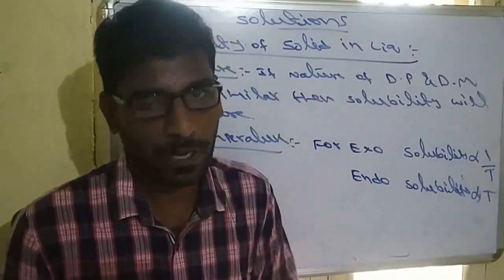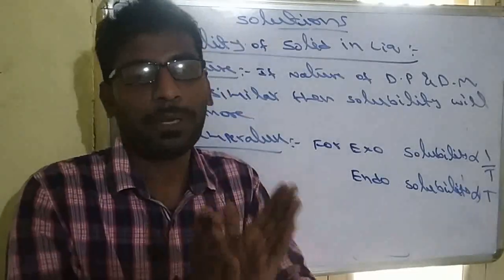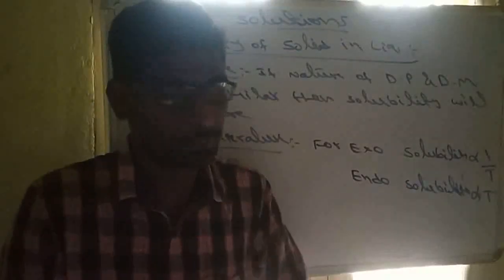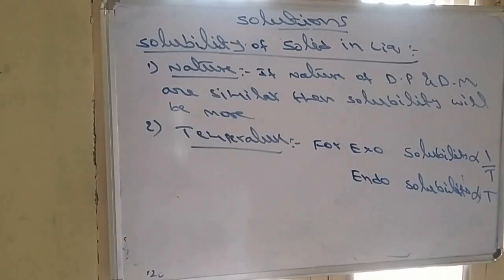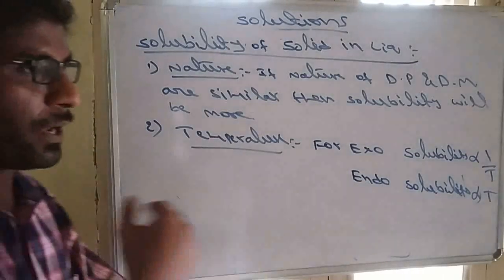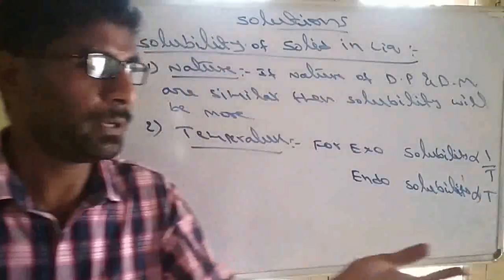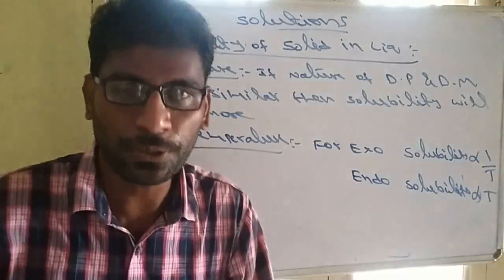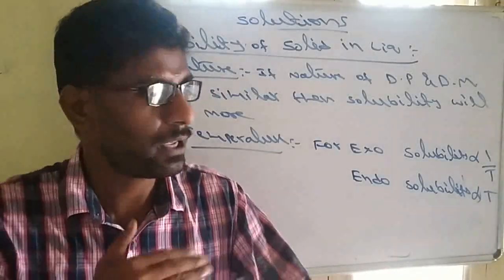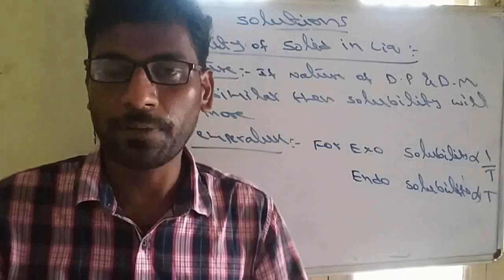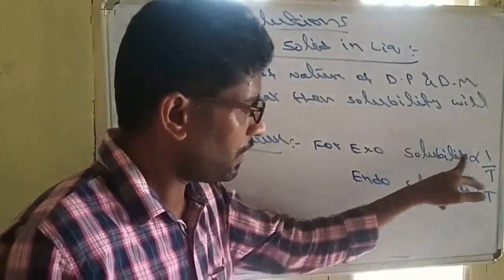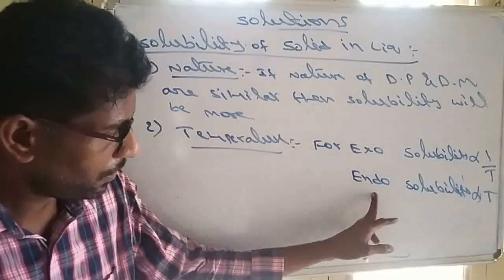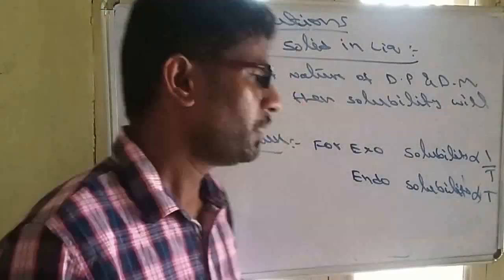We don't know mostly which is the exo process and which is the endo process; that is from experimental values. Based on the enthalpy, they will give delta H values. If delta H is negative, that should be exothermic; if delta H is positive, that should be endothermic. So based on the enthalpy, we can identify which is exo and which is endo. For exo reactions, solubility is inversely related to temperature; for endo reactions, solubility is directly related to temperature.